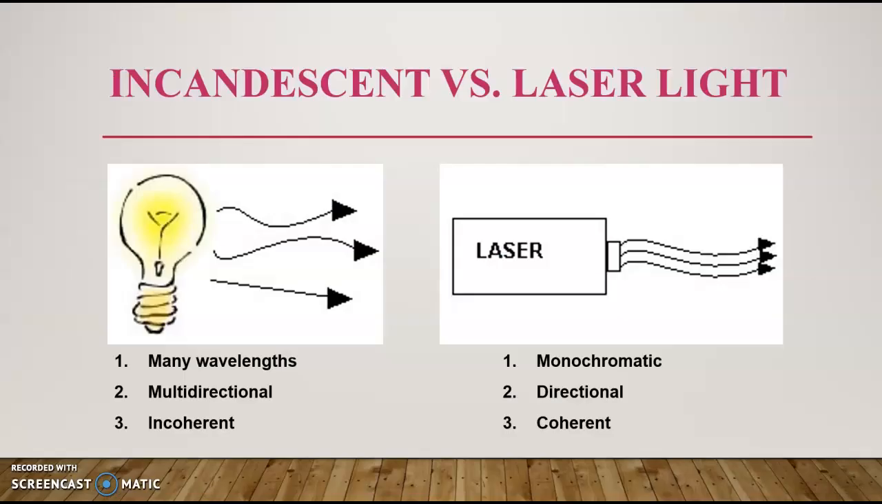Let us discuss the features of an ordinary light and a laser beam. In ordinary light, it contains many wavelengths, and it is multidirectional, and it is incoherent. But on the other hand, the laser is monochromatic. It has got directional stability, and it is coherent.